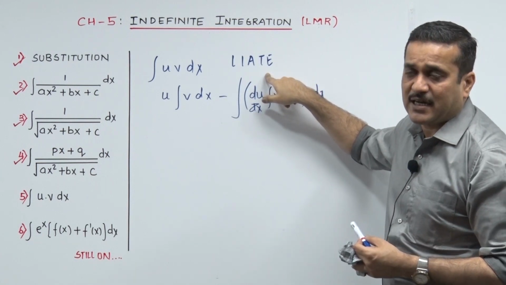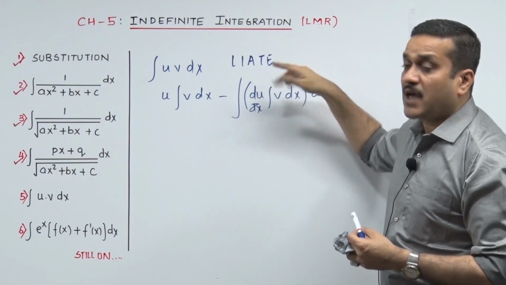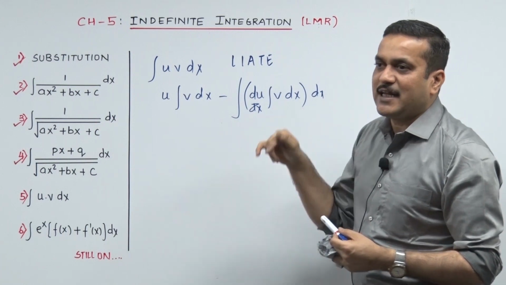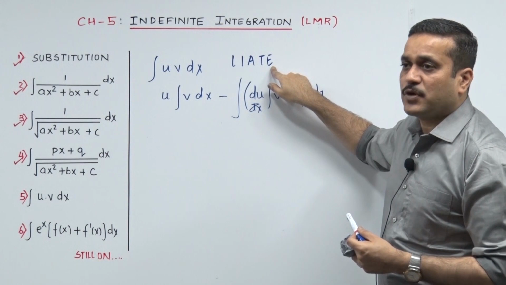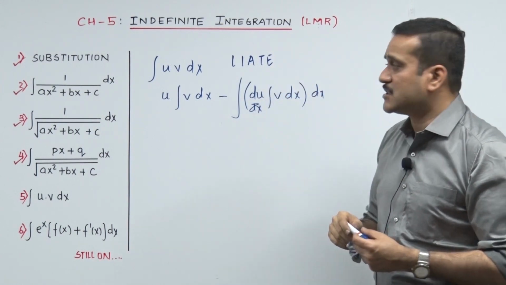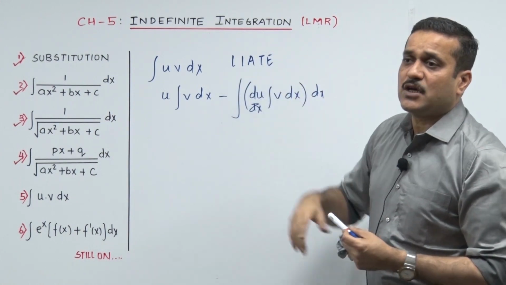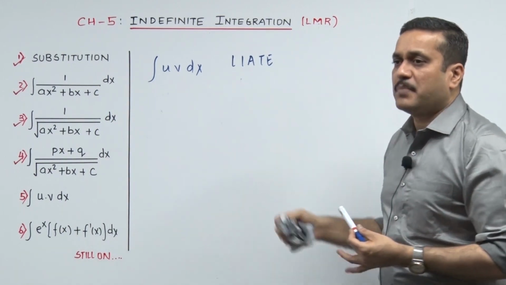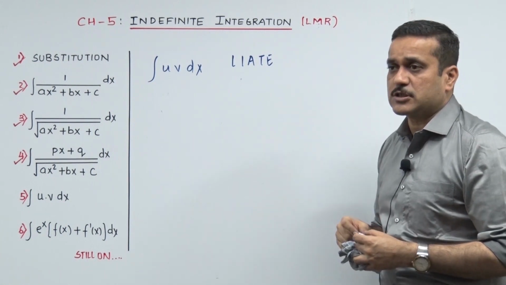Of course, the I and T are not there in your syllabus up till chapter 5. फिर area under the curve में they needed badly that one thing, so they brought in that. E is the exponential. The e raised to x, a raised to x, they all are called as exponential functions. So coming in, you need to bring in your Liet to decide who is the first function and who is the second function, but I feel we need to punch it and then I solve two sums for you so that you become more comfortable in this.